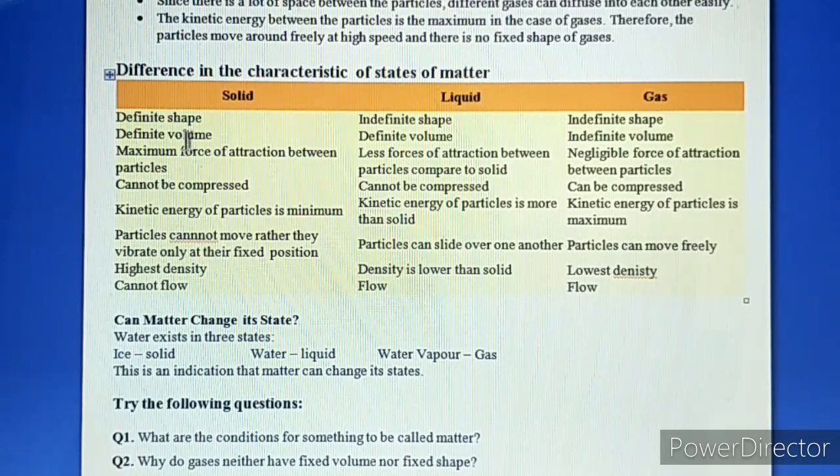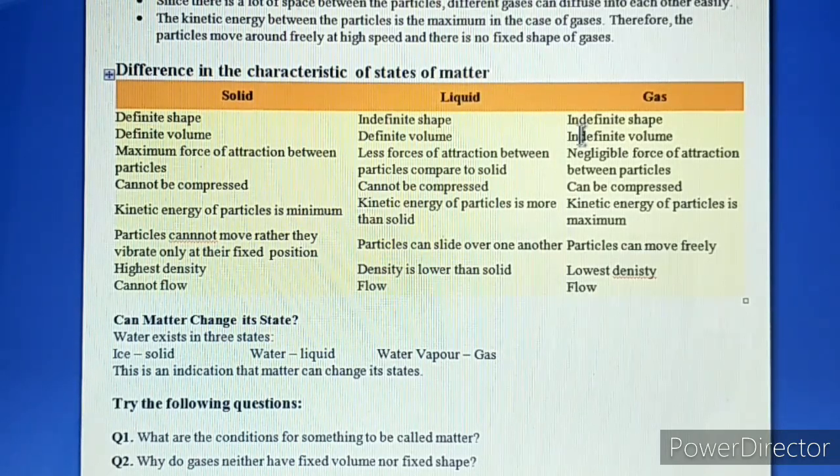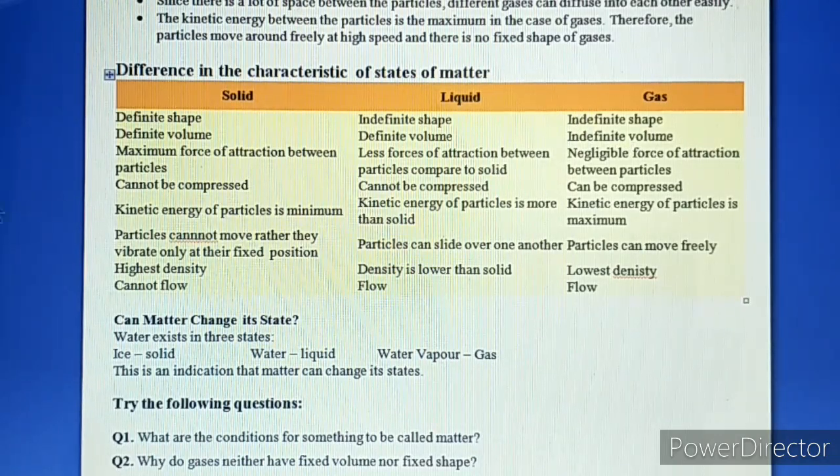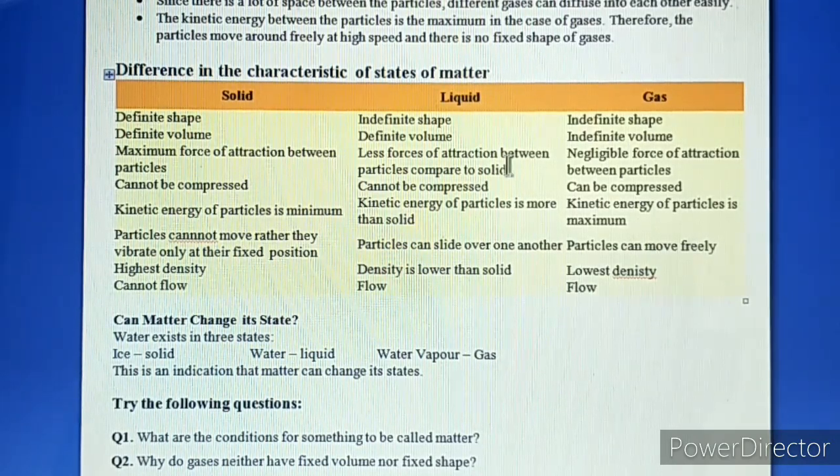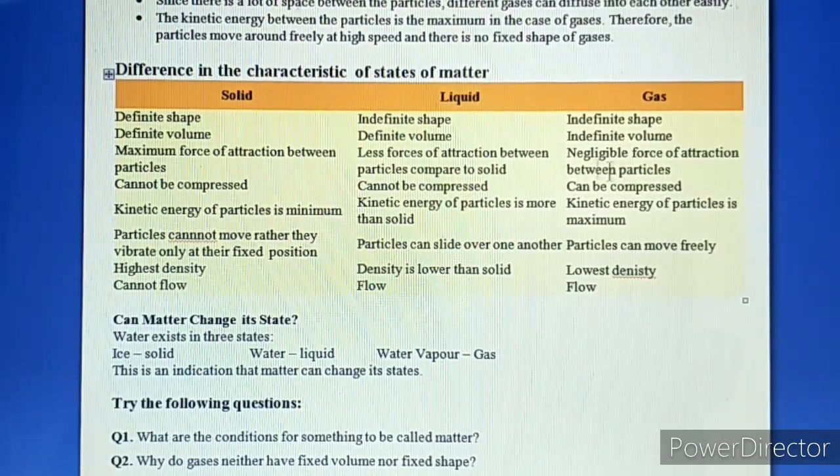Now I can read for you that solids have definite shape, liquids have indefinite shape, gases also have indefinite shape. Solids have definite volume, liquids also have definite volume, but gases do not have definite volume, they have indefinite volume. Now, the maximum force of attraction is in solids. Less force of attraction between particles compared to solid. And in gases, there is a negligible force of attraction between particles. Solids cannot be compressed. Liquids cannot be compressed. Gases can be compressed.